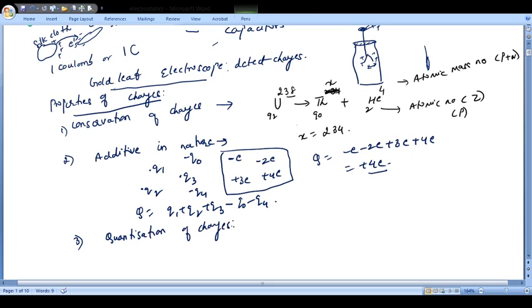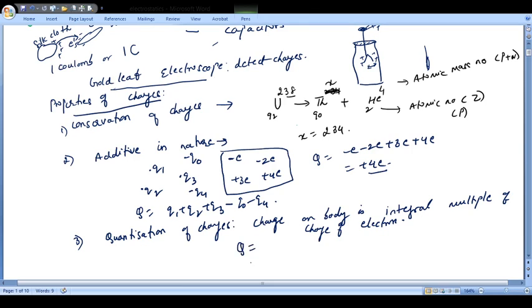When I say quantization of charges, it means that the charge on a body is an integral multiple of the charge of the electron. So the charge on a body Q will always be plus or minus Ne, where e is the charge of the electron.